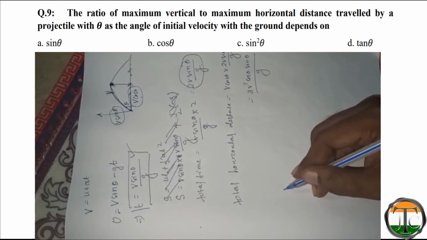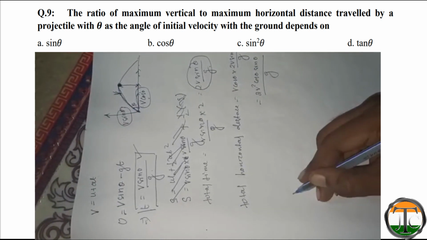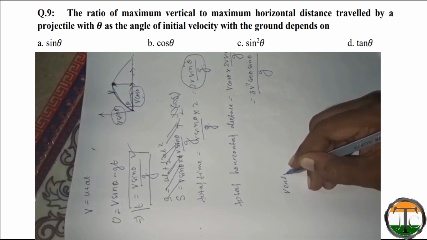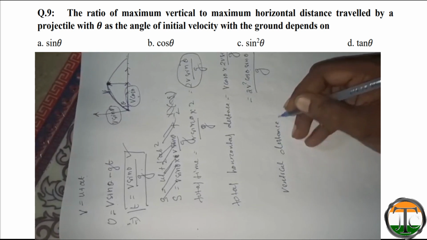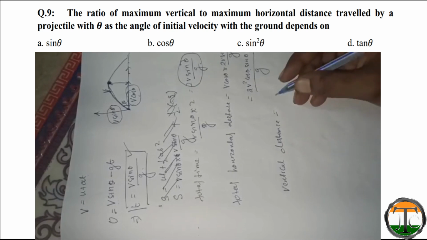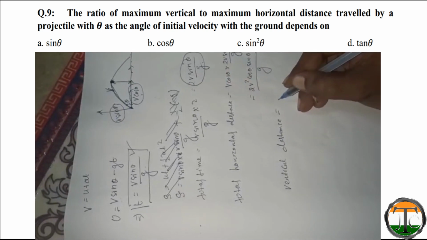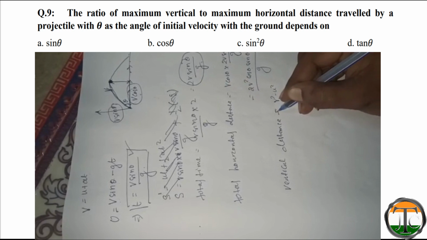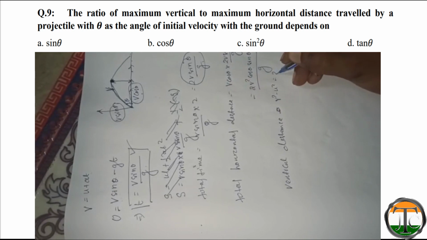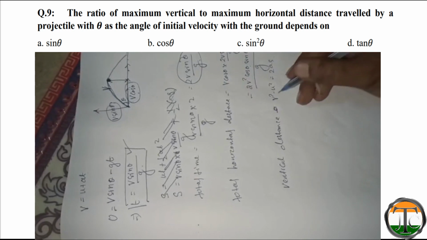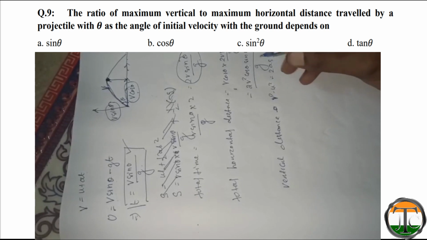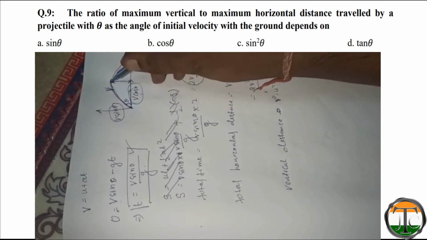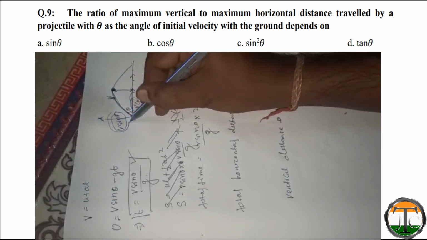Then what is the maximum vertical distance? We have one formula, v square minus u square is equal to 2as. So v square is the final velocity and u square is the initial velocity. To go up, only this component is working.